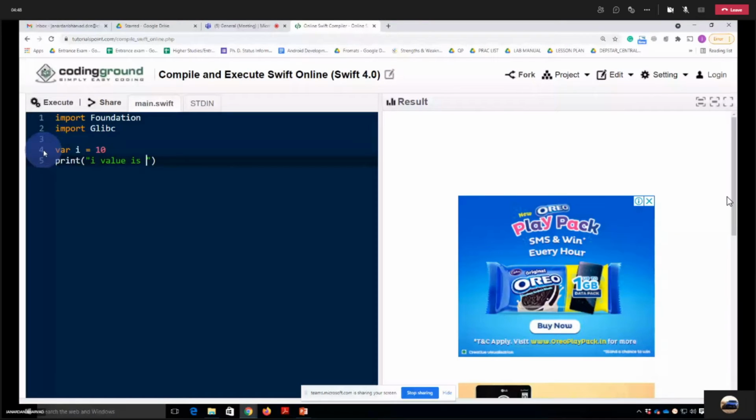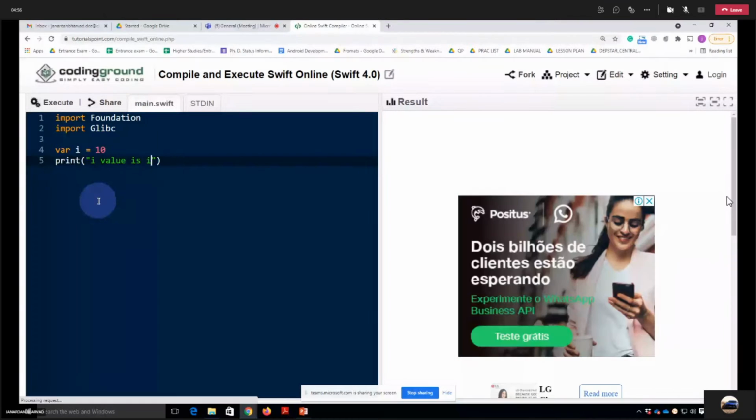Okay, so here we have a print function by which we can print any string whichever you want to print on a screen. Like in C we have printf, here we have print. So if I want to print the variable value instead of I, what will happen? If I execute this, it will print "I value is I", but I want 10. Is it fine if I execute this directly?